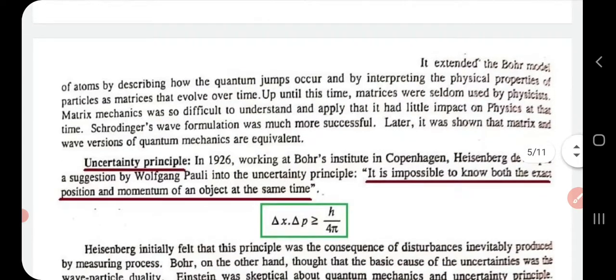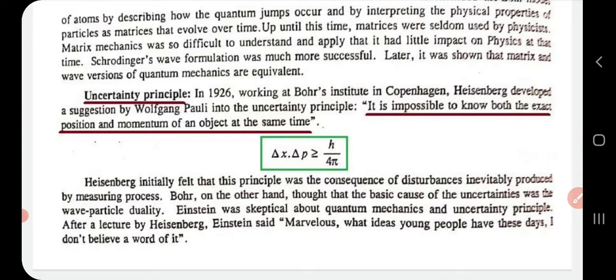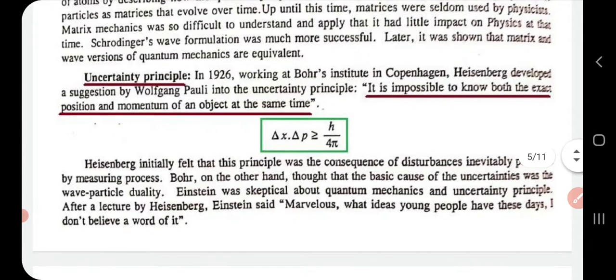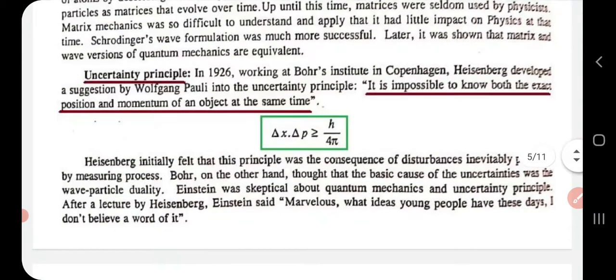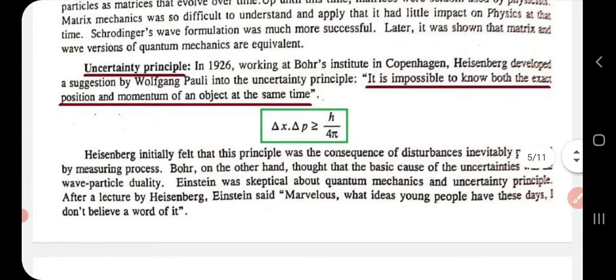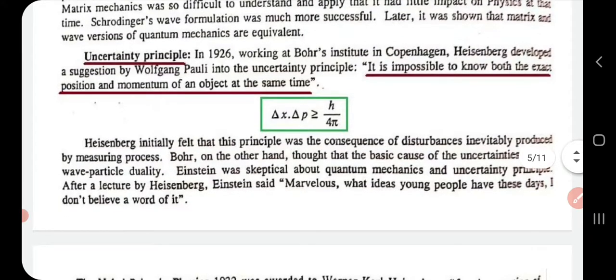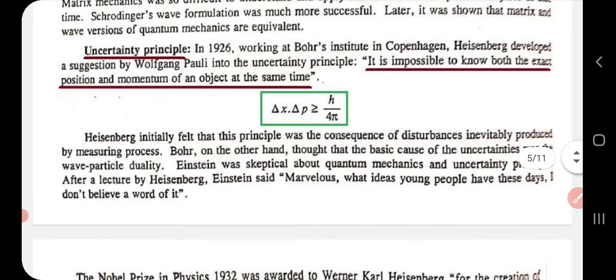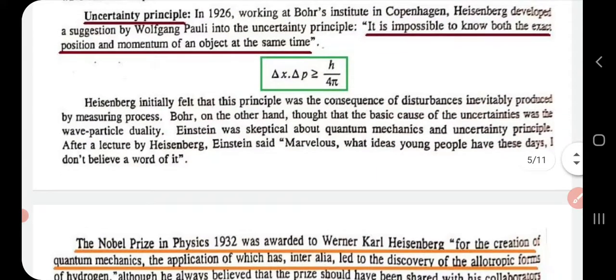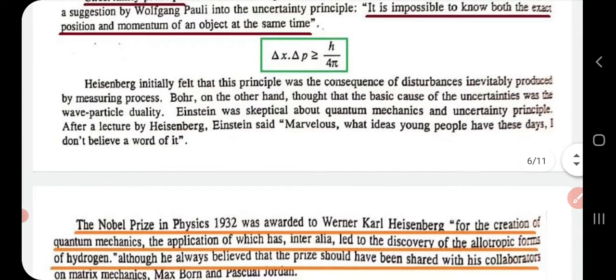Next, one of his important contributions is the development of the uncertainty principle. It states that it is impossible to know both the exact position and the momentum of an object at the same time. Let delta x be the uncertainty in the measurement of position, and delta p be the uncertainty in the measurement of momentum. Then their product, delta x times delta p, is greater than or equal to Planck's constant h divided by 4 pi. That was the principle.